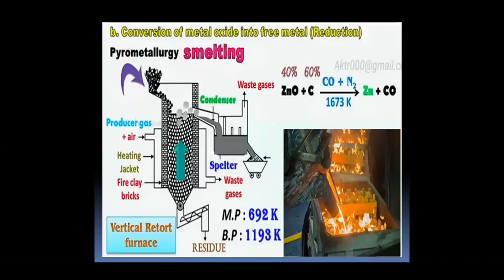And conversion of metal oxide into free metal by pyrometallurgy. In a vertical retort furnace, this zinc oxide is heated, that is smelted. During this smelting, the zinc oxide gets reduced by using coke, that is carbon, in the presence of carbon monoxide and nitrogen at 1673 Kelvin, giving zinc and carbon monoxide.